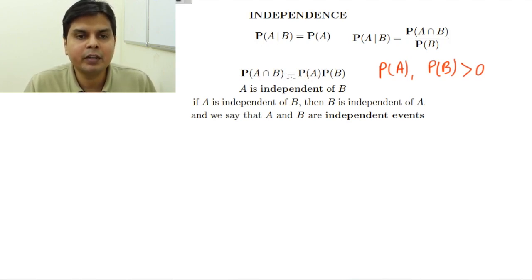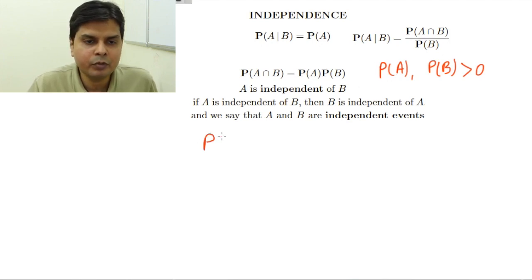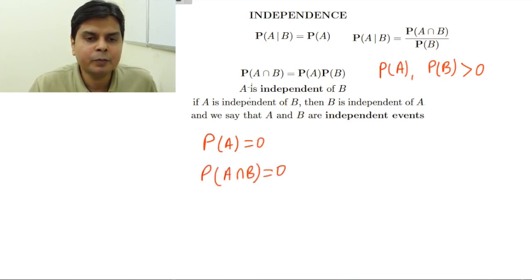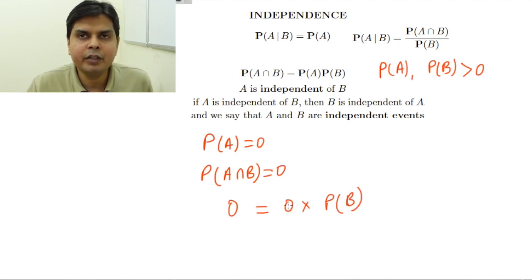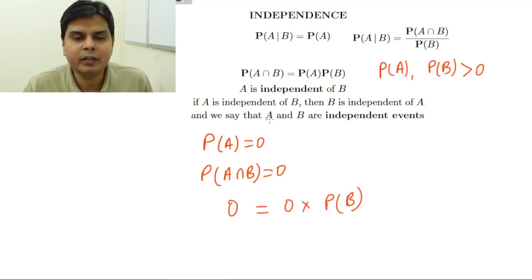So you are not getting any new definition, new idea. Suppose PA is equal to 0, then what will happen? PA intersection B will also be 0. So 0 will be 0 into PB. So this trivially holds true, no? So you are not getting any new concept or new idea based upon this.